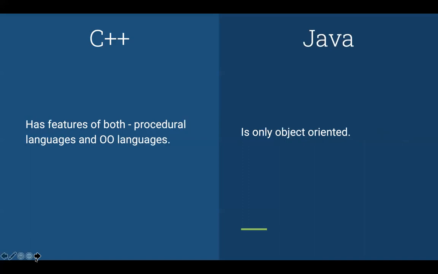Then C++ has features of both procedural languages and object-oriented languages. C++ is not strictly a procedural language. It basically is considered an object-oriented language, but to be precise, we call it a multi-paradigm language because it supports features of both of them. What I mean by that is C++ can be used to develop system applications like kernels, etc. So it gives you some features which are generally available in procedural languages. That is why we call it a multi-paradigm language.